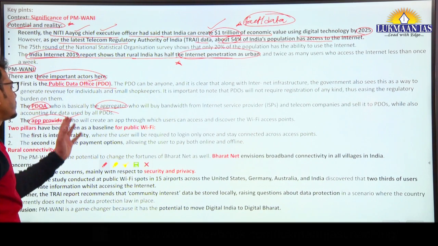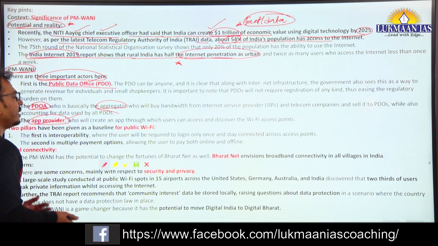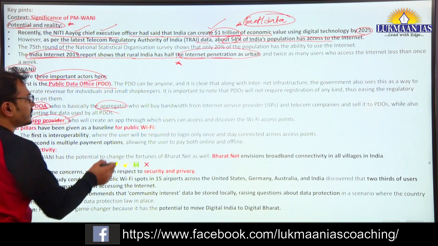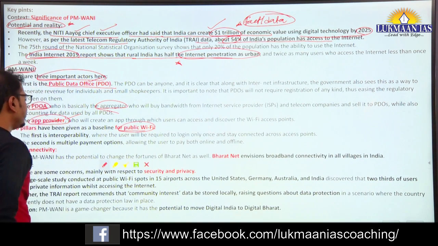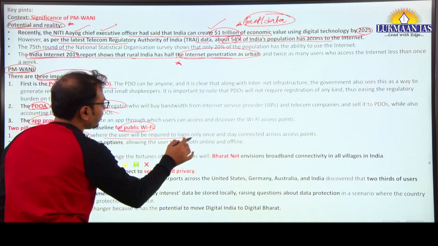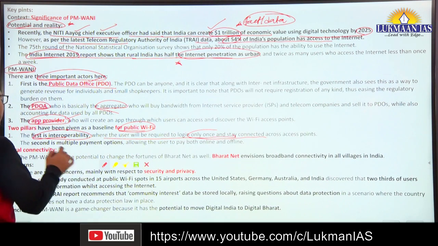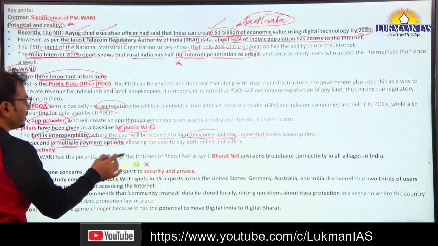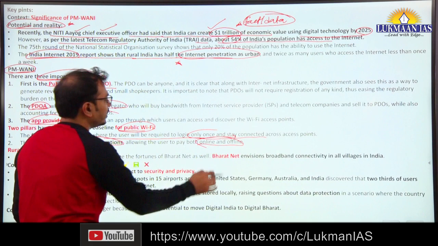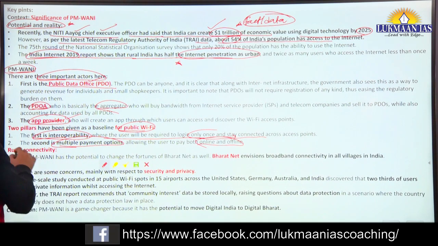So we have discussed already what is the PM-WANI scheme, so we will not go into details of that. But what are the two important pillars of providing public Wi-Fi? First is interoperability, where the users will be required to log in only once and stay connected across access points. And second is multiple payment options, online as well as offline. So there will be more access to broadband connectivity.